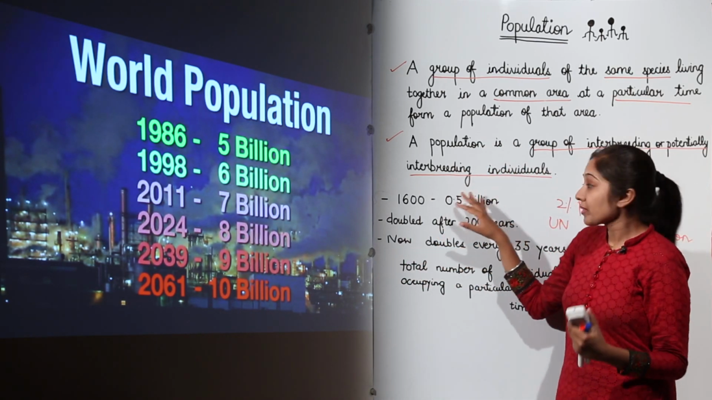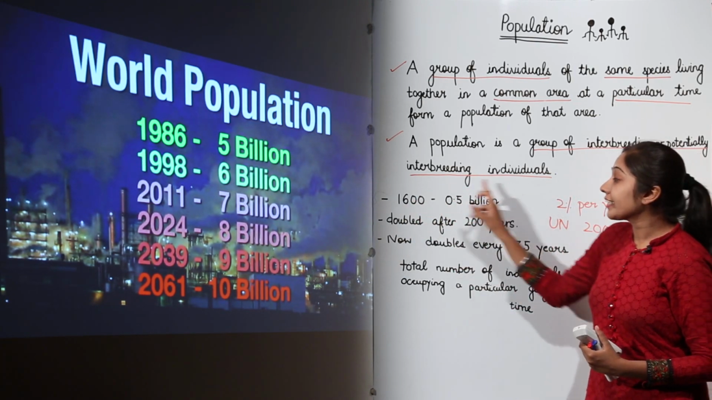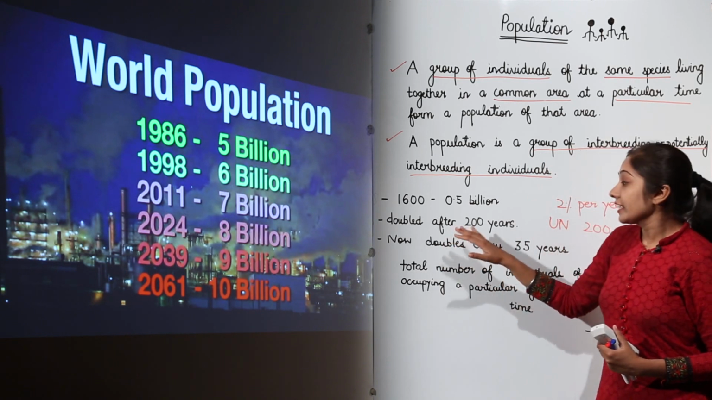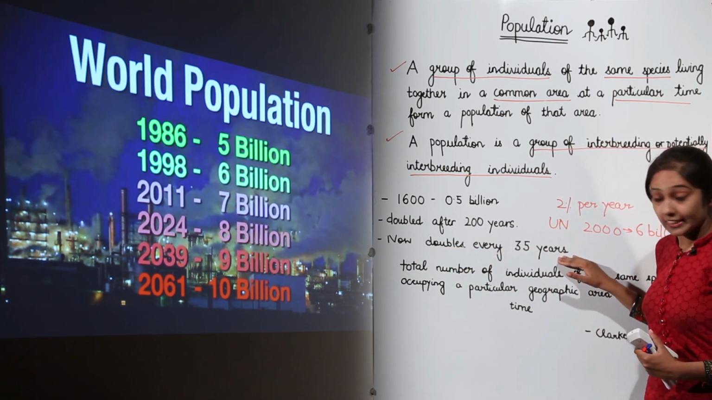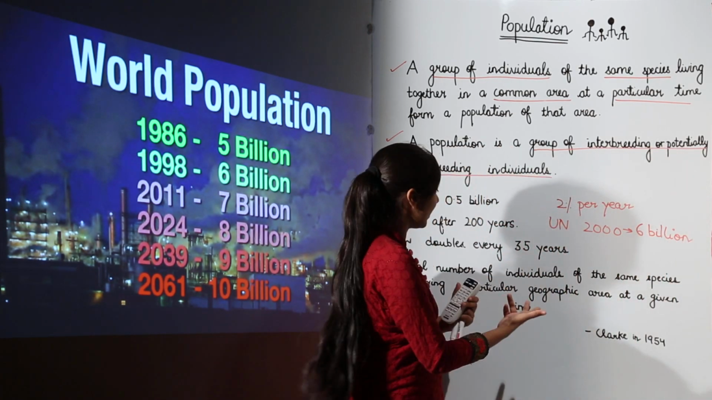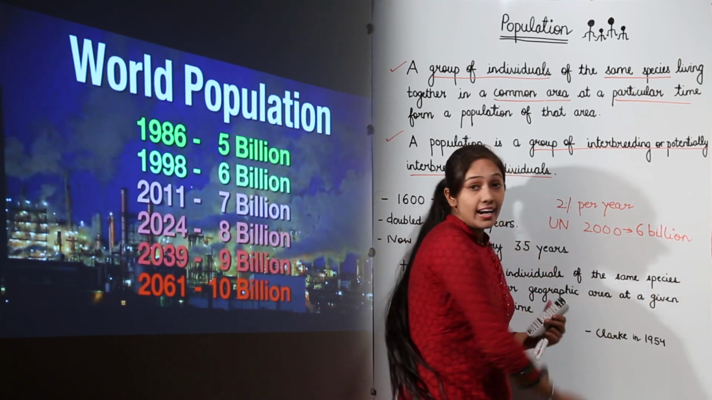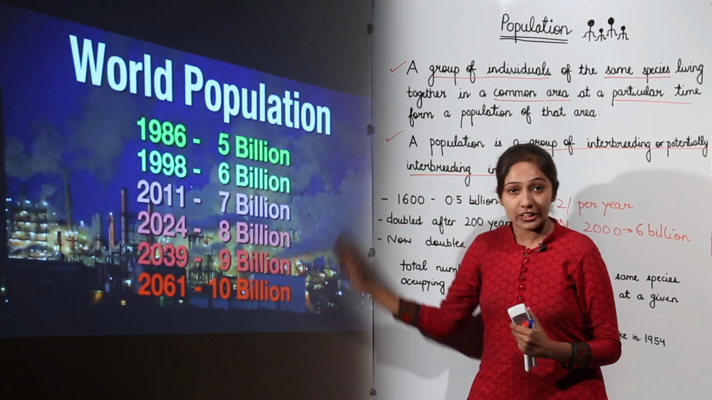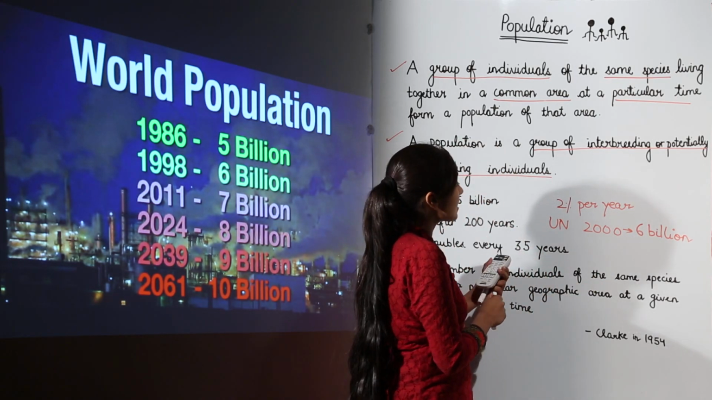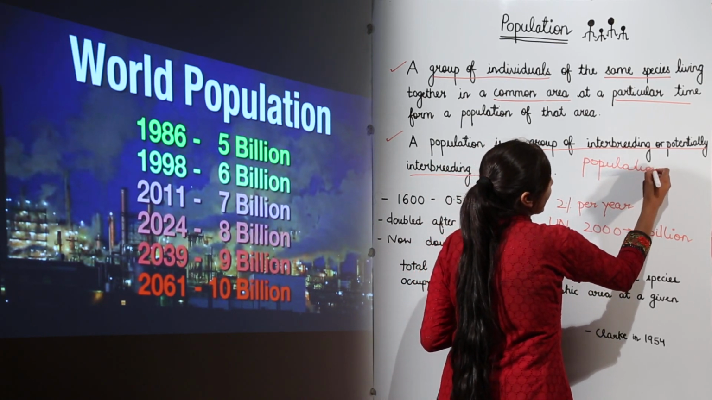So what we have discussed in the data is that in 1600 the population was 0.5 billion and it doubled after every 200 years. But now if we talk about the rate of increase in population, the population doubles every 35 years. So this is how there is a drastic increase in the rate of increase of population. According to the UN, in 2000 there were 6 billion people, and I have also shown you this data of the world population. When population increases at such a drastic rate, what happens? We call this population explosion.